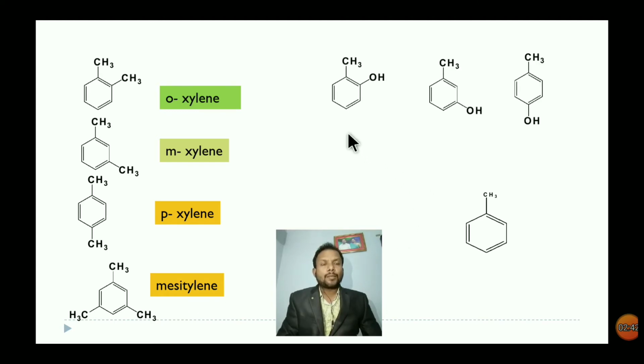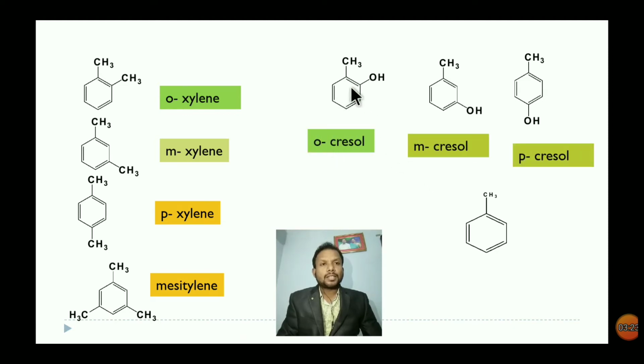See the other compounds we will discuss here. In this compound we have two different groups: one is a methyl group, another is an alcohol group. In this structure, the methyl and alcohol groups are ortho to each other. In this structure, methyl and OH group are meta to each other. In this case, para to each other. Generally, alkyl phenols are called cresols. So this is called orthocresol, this is metacresol, and this is paracresol.